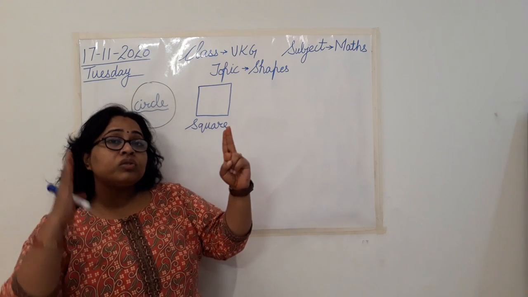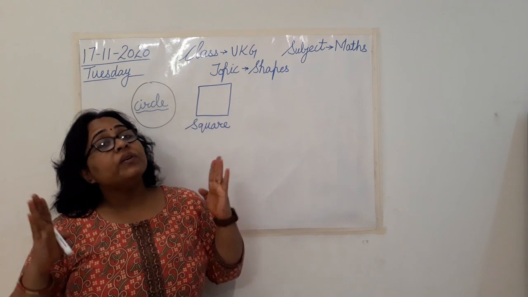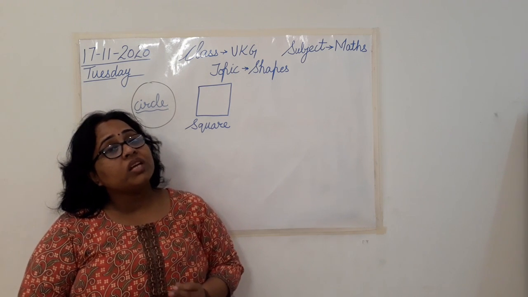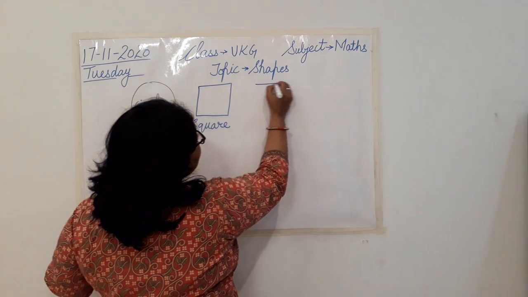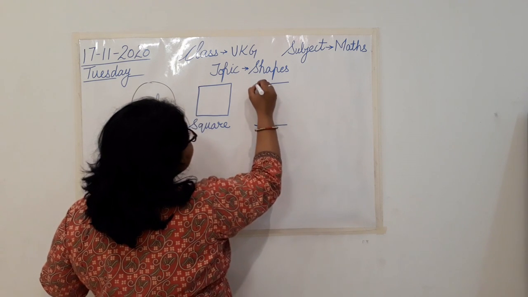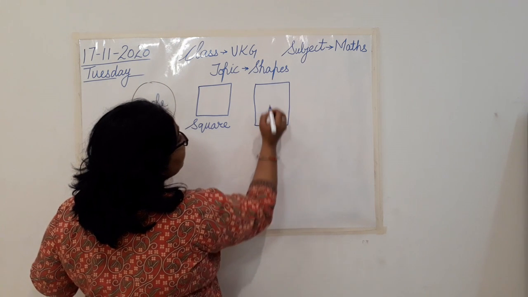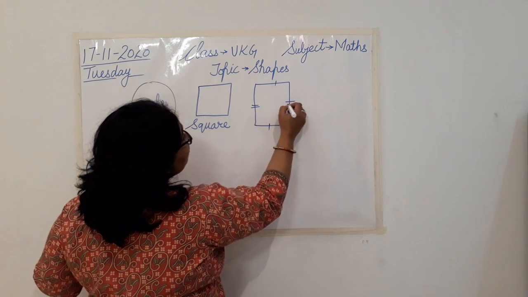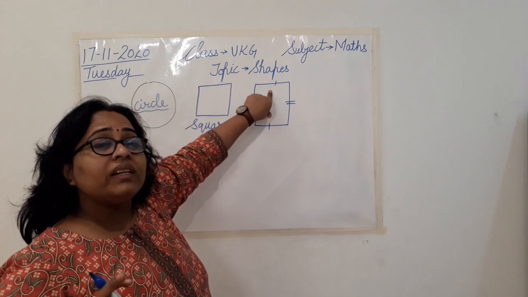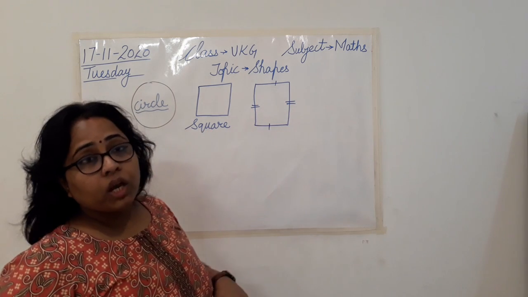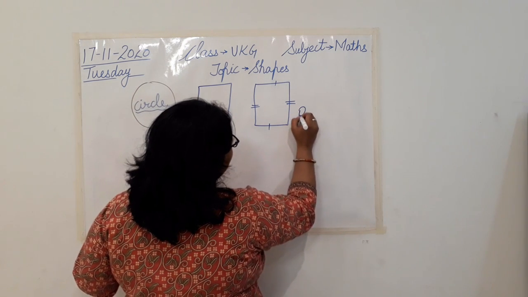Now, the next one is a shape which again has four sides, but the four sides are not equal. Two sides are equal. Two standing lines and two sleeping lines. So, these two opposite sides are equal. Now, can you tell me which shape is that? It's a rectangle shape whose opposite sides are equal, isn't it? Two opposite sides. ये देखिए, this side is equal to this. ये इसके equal है and this one is equal to this side. So when a shape has four sides but the opposite sides are equal, we call it a rectangle. Yes, we call it a rectangle.